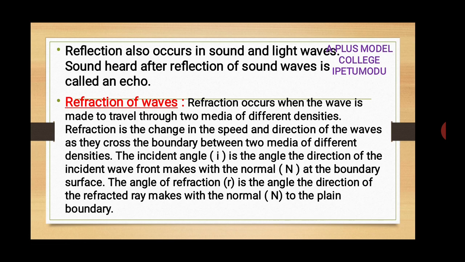That phenomenon is called refraction. So refraction is the change in the direction of a wave as it enters from one medium to another. You can see now that refraction involves two media, because a wave must travel from one medium, penetrate the obstacle, and go into another medium.